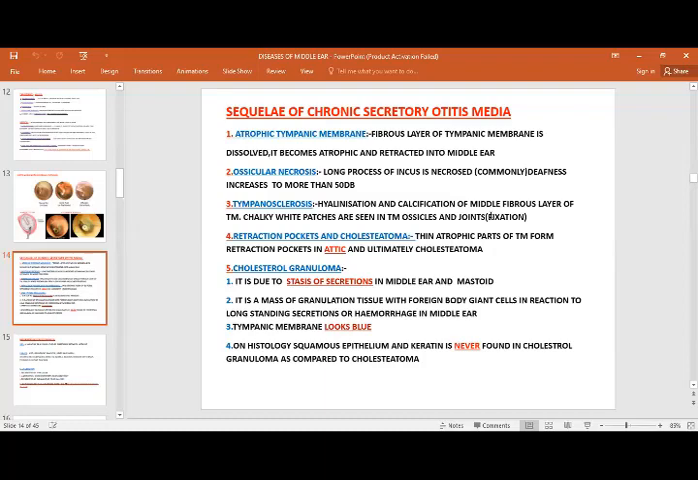So what about the retraction pockets in sclerotoma? Thin atrophic parts of the tympanic membrane form retraction pockets in the attic. This is one of the causes of formation of cholesteatoma, and ultimately, cholesteatoma will occur.